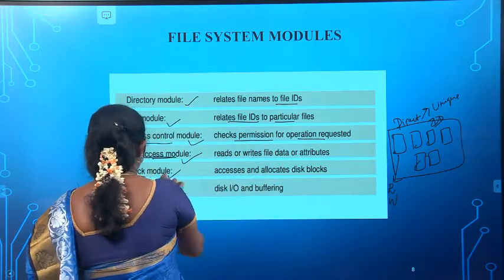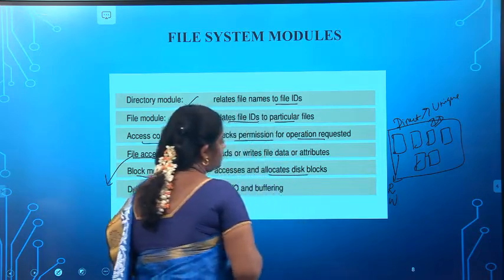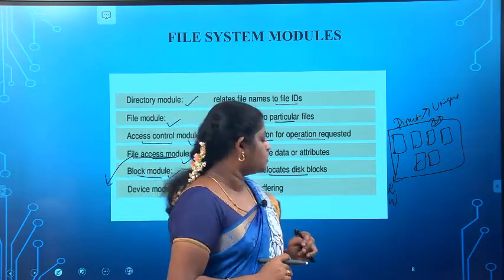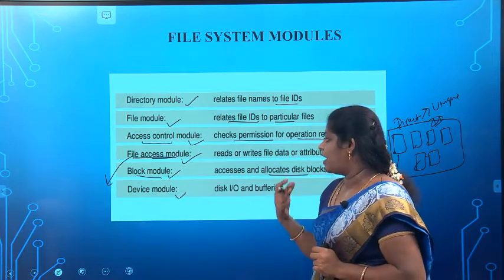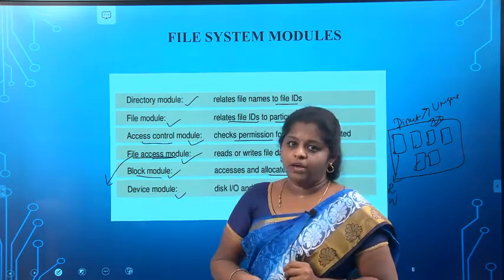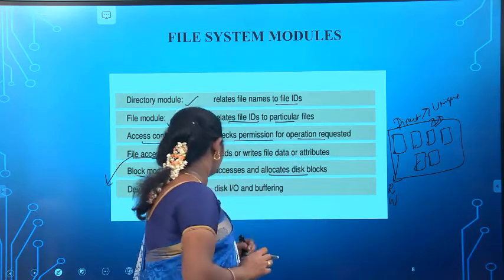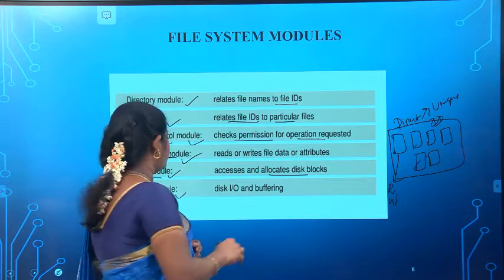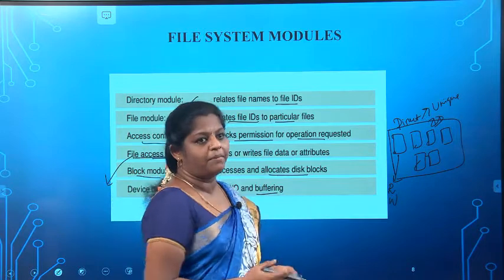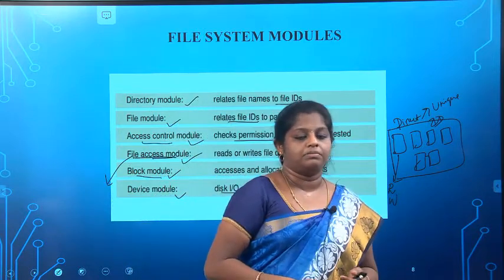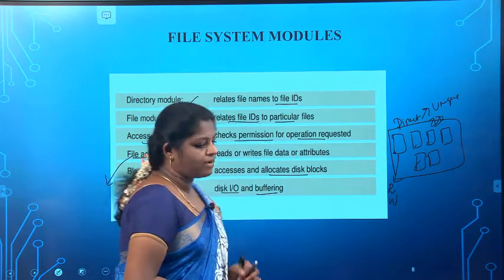And then after the block module, it accesses and allocates the disk blocks. Sometimes it contains information on which files we have access to and which files we don't have access to, that should be blocked, and that information will be in the block module. And the device module will have information about the disk IO as well as the buffering, that is the memory. Buffering, in the sense, is storage. So this information will be in the device module.